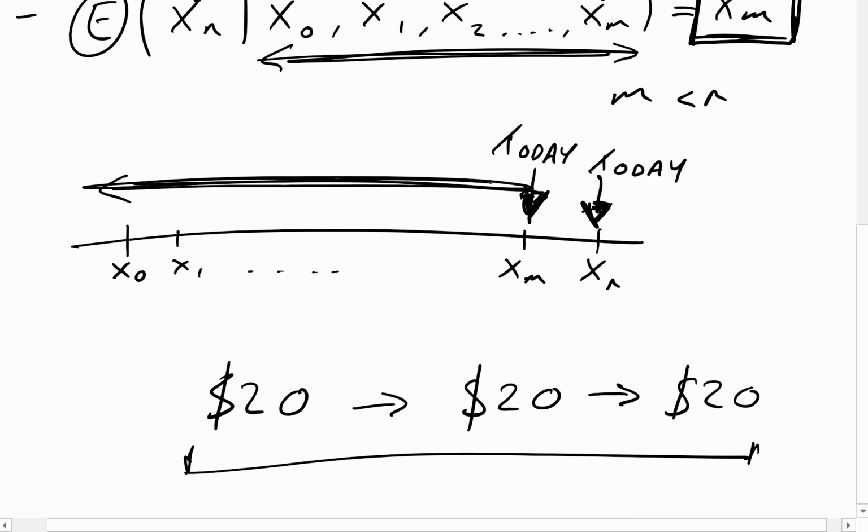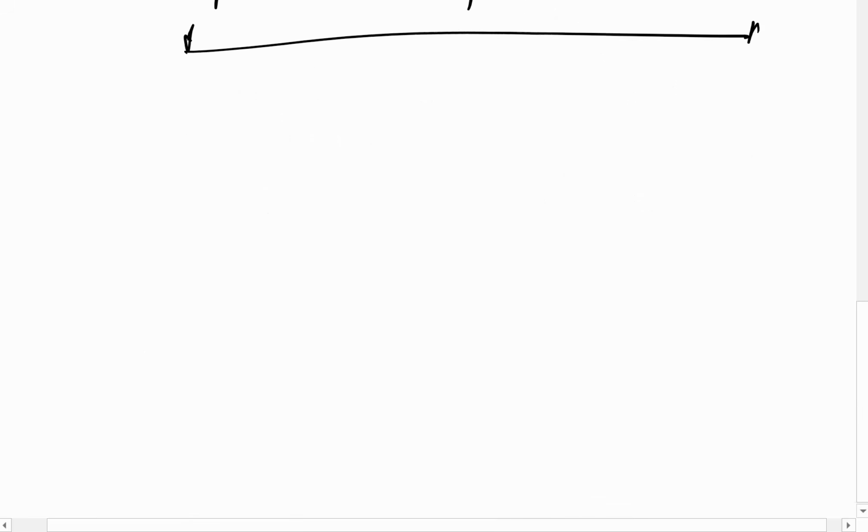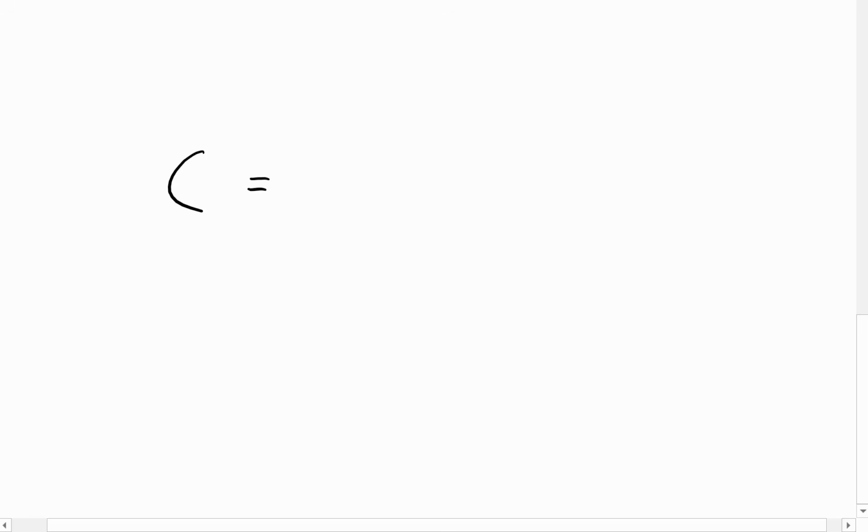Okay. So, let's consider an example. Let's consider a share whose value changes each day according to the following distribution. Let's say we have a distribution C, and C is just our option. If the value of C is 10, we have a probability of a quarter.